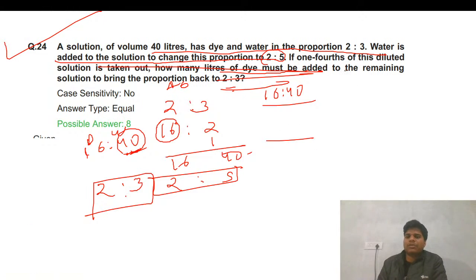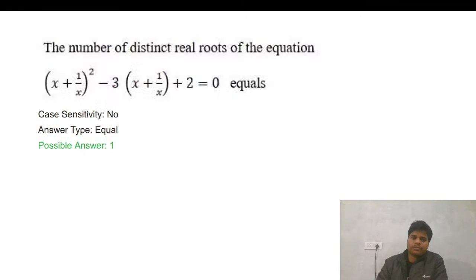1/4 of this diluted solution is taken out. So 1/4 is taken out, and 3/4 will be left there. So 3/4 will be 12. 3/4 will be 30. It is fine. Now you need to make back 2:3. So this is simple. This will be 8. 8 is the right answer.